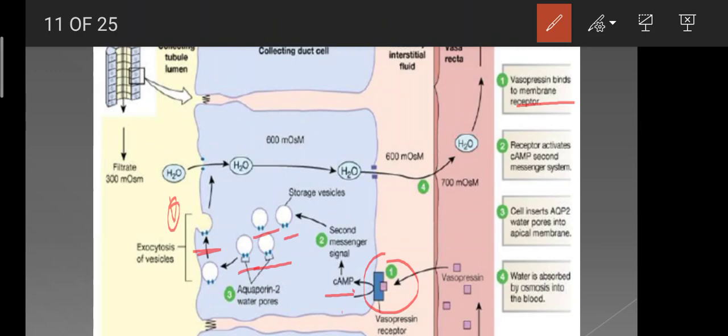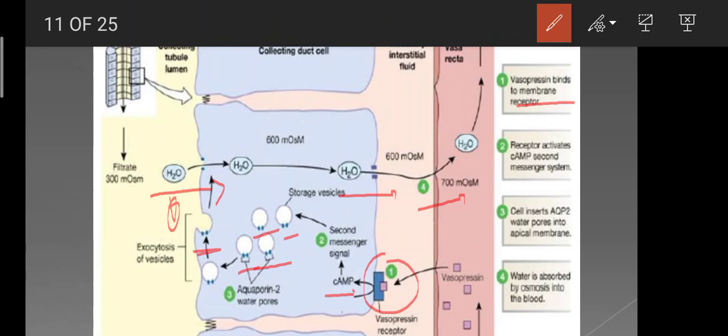After their insertion, there is increased reabsorption of water from the lumen into the cell, from the cell into the interstitium, and from the interstitium the water is reabsorbed into the blood. This is how ADH or vasopressin increases the water reabsorption through the principal cells of the renal tubules.